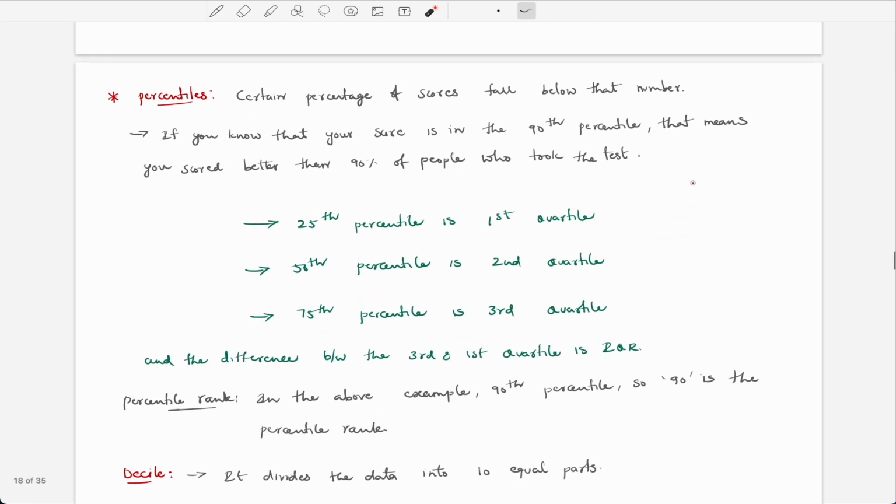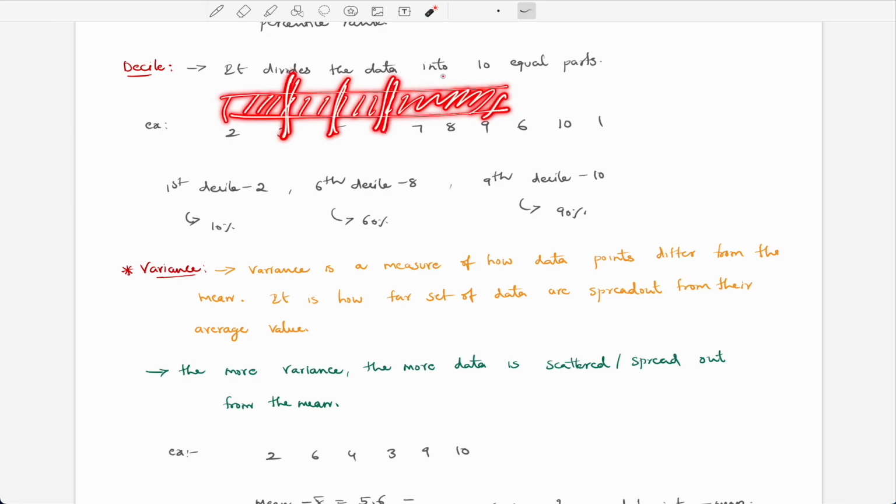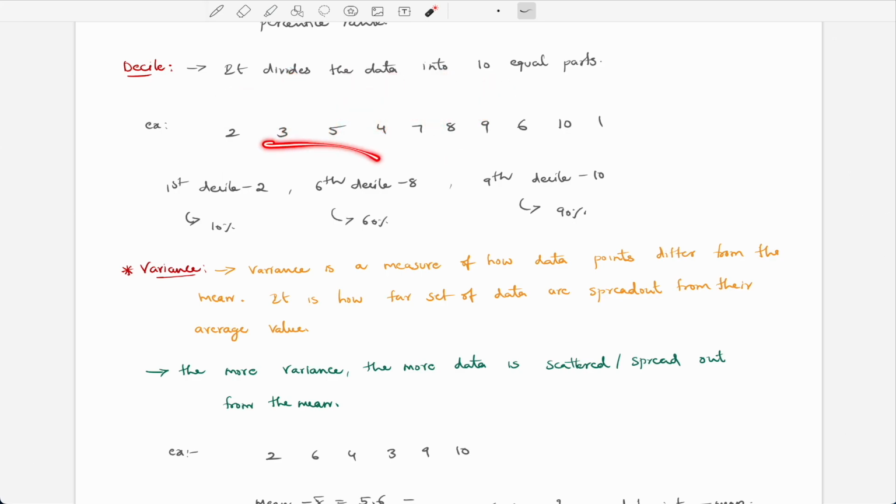So after percentile we have the decile. What do we mean by decile? It divides the data into 10 equal parts. As I said in the beginning of the lecture, it divides the distribution into 10 equal parts. If we have a sample data set here, it is going to divide it into 10 equal parts. These are small numbers, so it will be easy for you. If the data is like 1 lakh, it will be really hard, but it will divide it into 10,000, 10,000, 10,000 and so on, 10 equal parts.